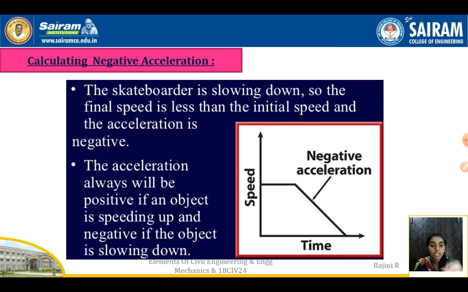The negative acceleration graph looks like this. Gradually you can see when it comes to an end, the graph looks like this. There will be a minus. The skateboarder is slowing down, so the final speed is less than the initial speed and the acceleration is negative. So the acceleration will always be positive if an object is speeding up and negative if the object is slowing down. When it is speeding up, it will be a plus, and if it is reducing, it will be a minus. So the graphs look like this. This is the difference between positive acceleration and negative acceleration.